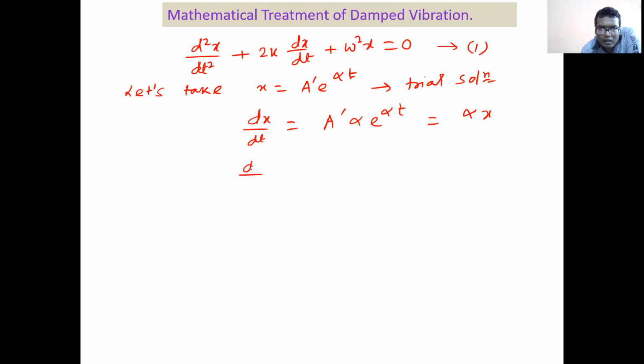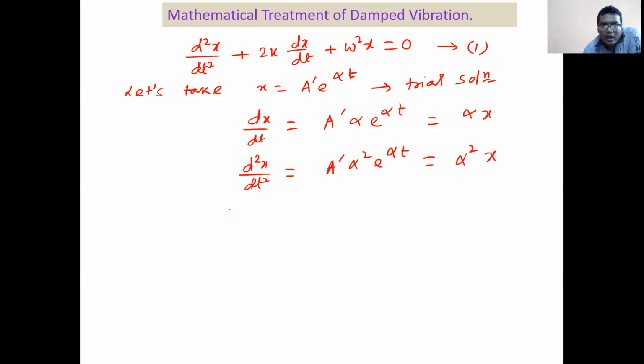And d2x/dt2 becomes a prime again alpha, so alpha square e to the power alpha t. So alpha square a prime e to the power alpha t means alpha square x.